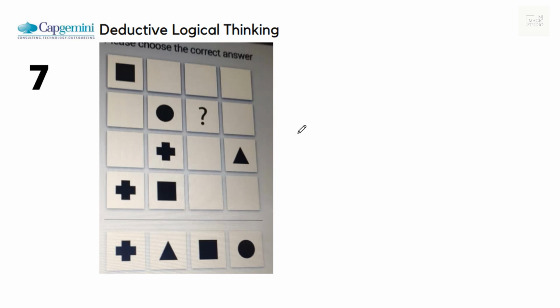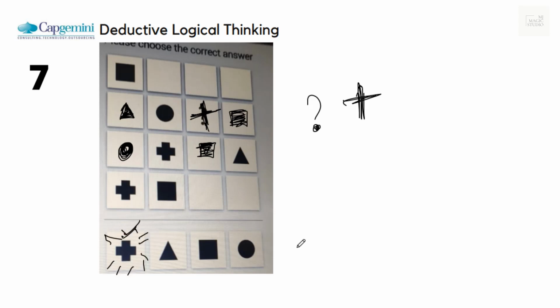And as the difficulty level is increasing, we know how to solve this, isn't it? Try to fill in the family first. Here it is a circle, so a circle should come here, and we are left with a square to be placed at this position. Triangle should be in this to complete column 1. Since triangle is there, a square cannot be featured here. Here we should have a square, and we are left with a plus sign to be placed in place of the question mark. Mark on the plus sign and get the green light. Move on to the next one.